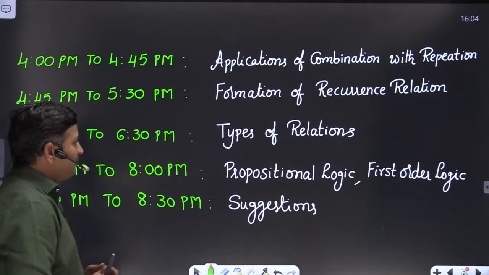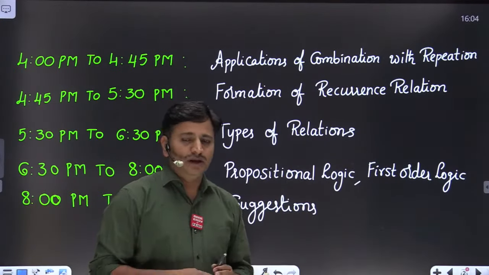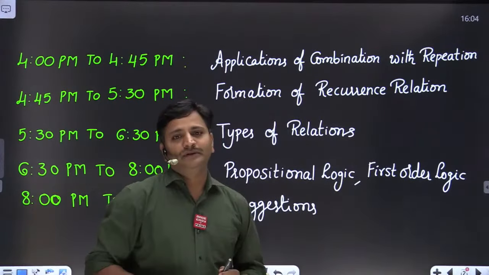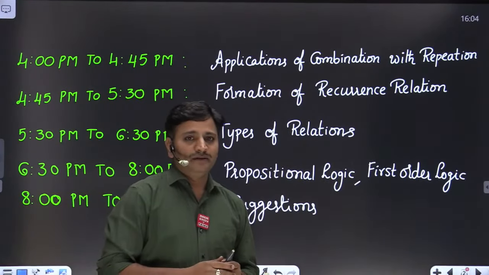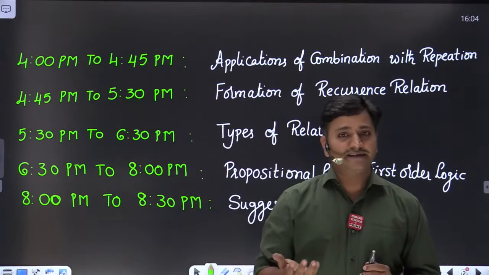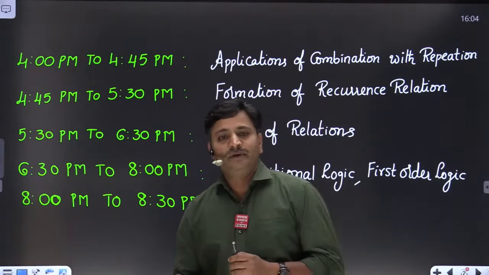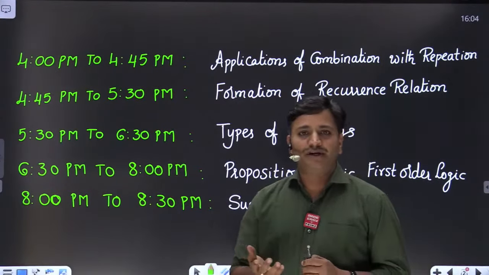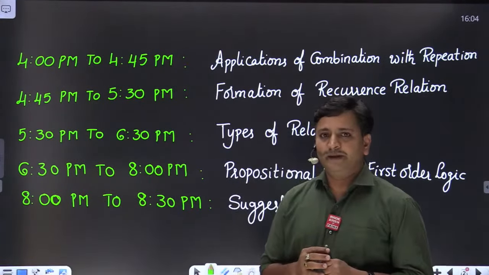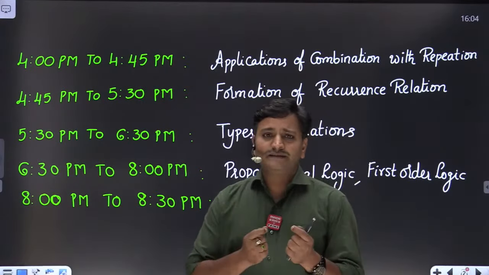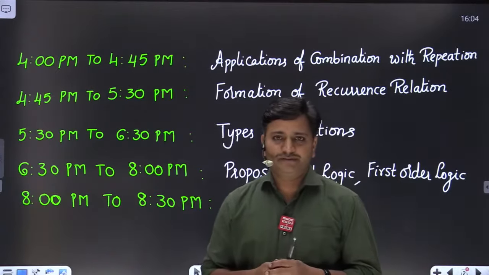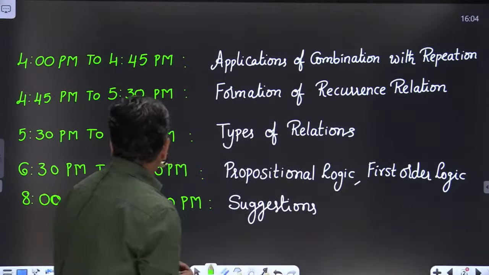to 6:30 p.m. I'm going to discuss types of relations. It is also a most important area where you can expect one question from the topic. You know the types of relations, like reflexive, symmetric, asymmetric, antisymmetric, transitive, and equivalence relation, partial order relation. We'll discuss all kinds of relations in today's class. Not only that, we'll discuss different types of questions that they ask frequently based on the types of relations, friends. And the next topic is 6:30 p.m.